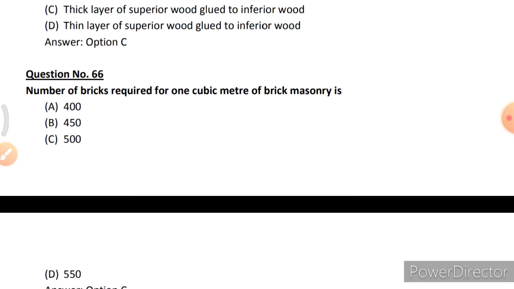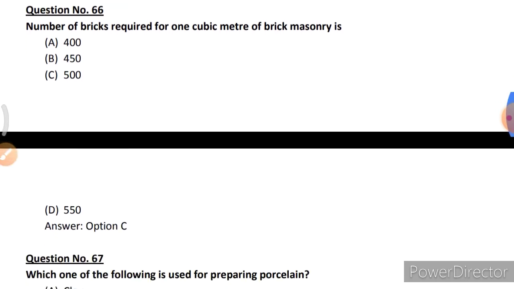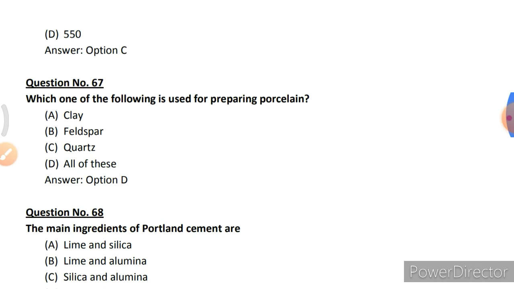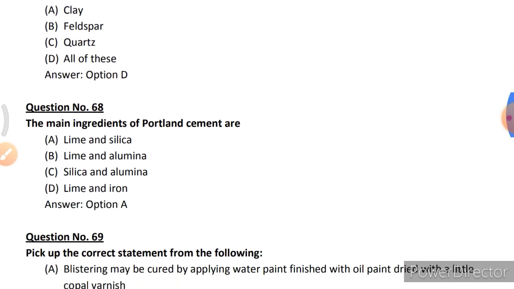Next, the number of bricks required for 1 cubic meter of brick masonry is option C, 500. Which of the following is used for preparing porcelain? Option D, all the above: clay, feldspar and quartz. The main ingredients of Portland cement are option A, lime and silica.